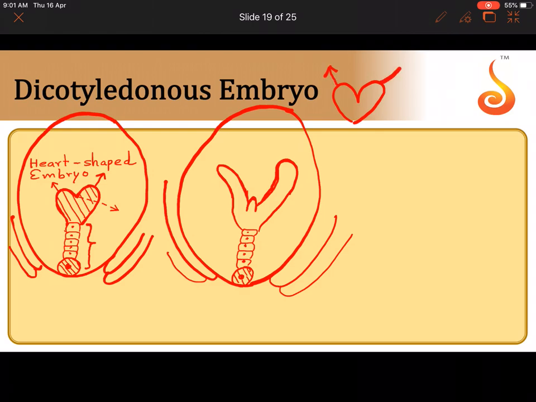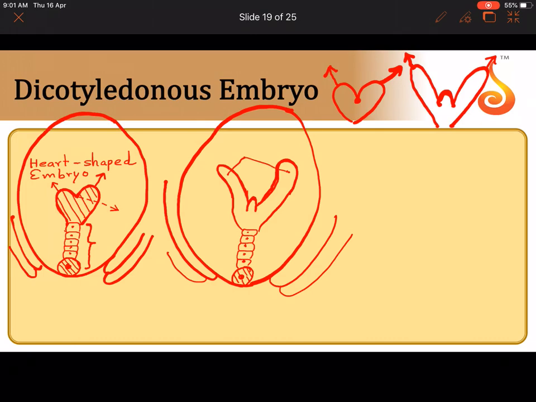This part of the heart grows, this part of the heart grows, but in the pit there will be a mound of cells. See, this has grown at a faster rate, and in the center you have this depression. Now this mound of tissue that develops in the center between these two lobes of the heart.